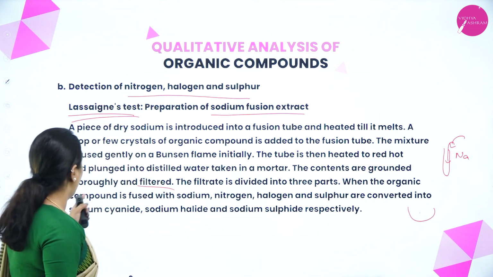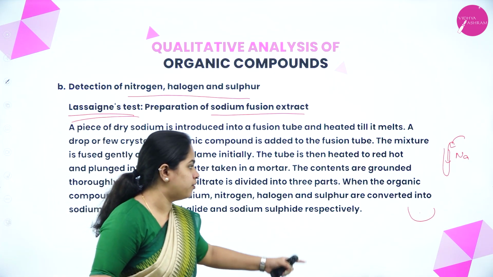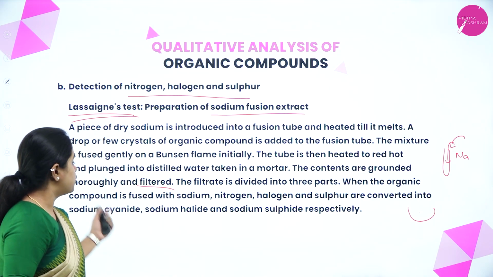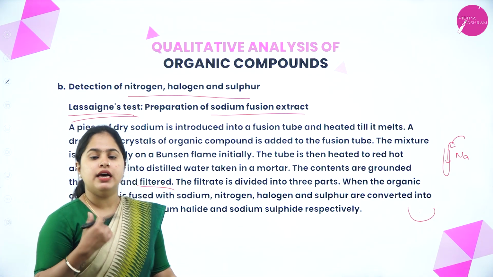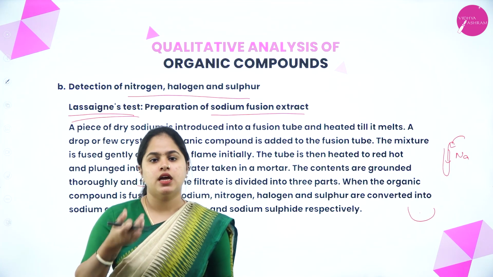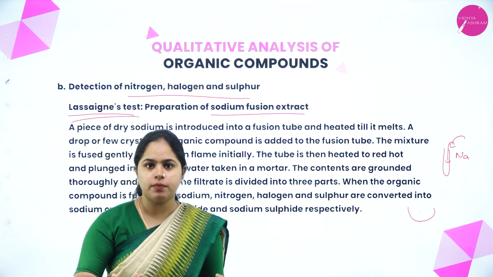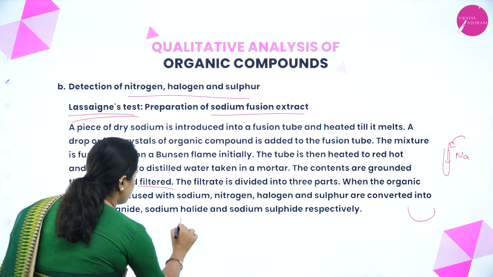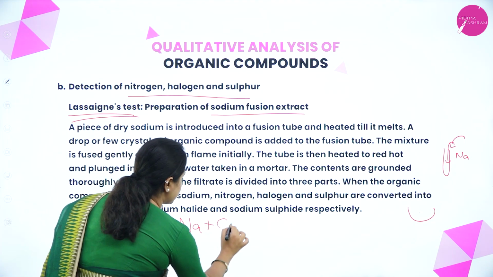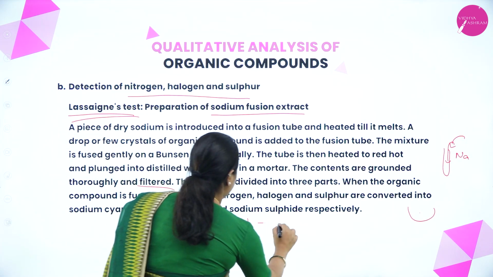When the organic compound is fused with sodium, nitrogen, halogen and sulfur are converted into sodium cyanide, sodium halide and sodium sulfide respectively. What does that mean? Now, the filtrate that we are getting is not just sodium, it is sodium plus the organic compound, right? So if the organic compound contains nitrogen, yes, carbon and nitrogen, what will be formed?